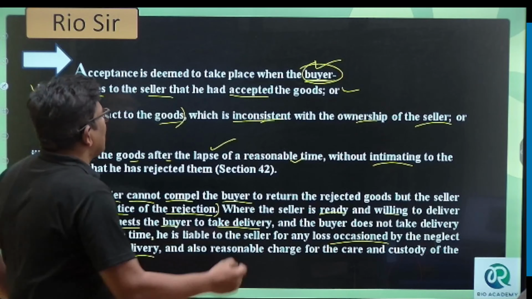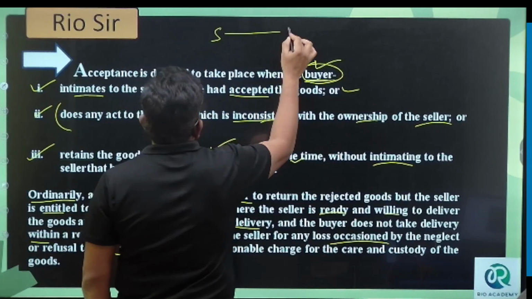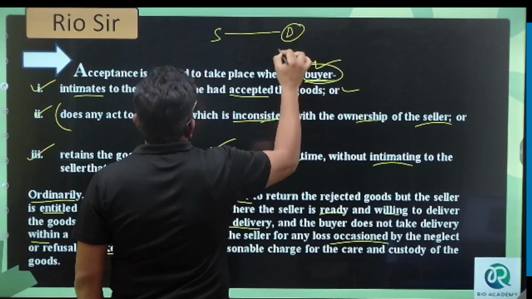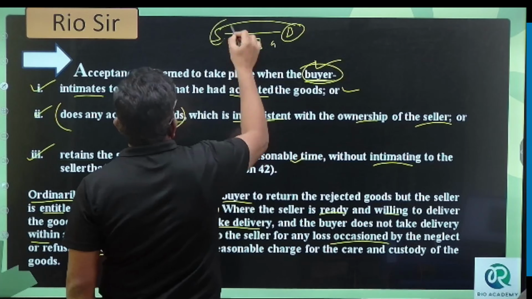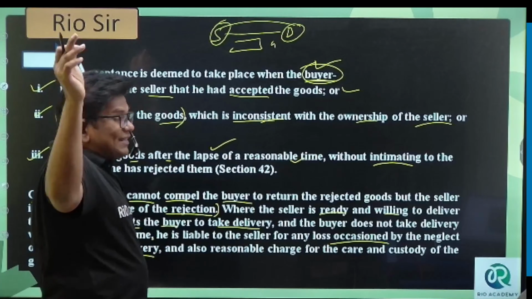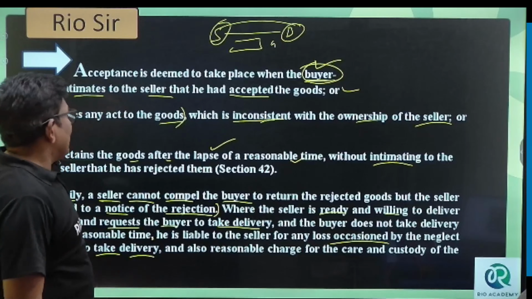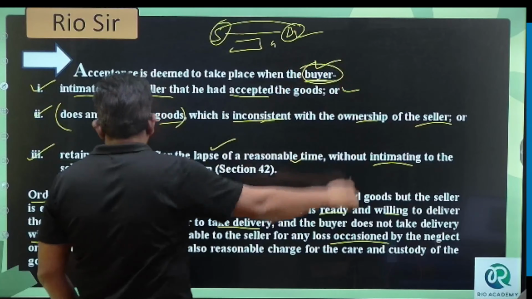Assume that the seller sent the goods to the buyer. If the buyer has neither accepted nor rejected, and the goods are lying in the godown, he should inform the seller that he is not going to accept them. If any loss takes place, the buyer will be responsible for this.